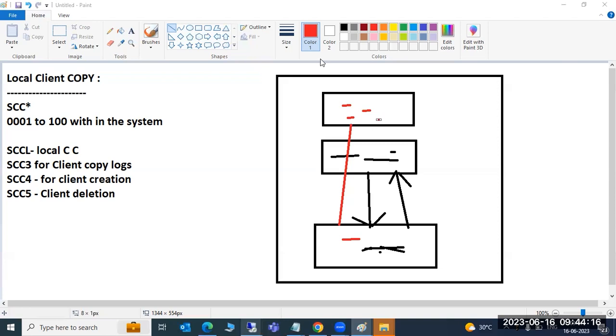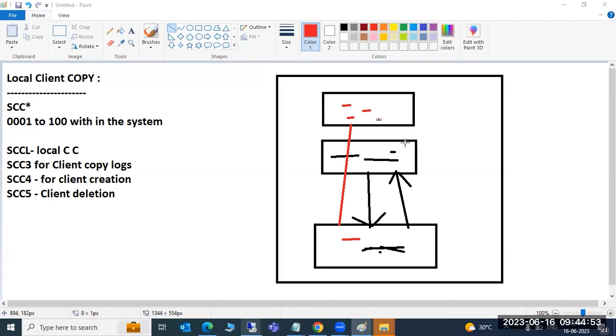Okay, can we restore a deleted client? Suppose you deleted the client but want to restore it. Yes, before deleting, we always have to take a backup of the database. You have to restore the entire system, but not a specific client. Restoring only a client is not possible, but restoring the entire system is possible. If you restore the system, all the data up to that backup will be restored.